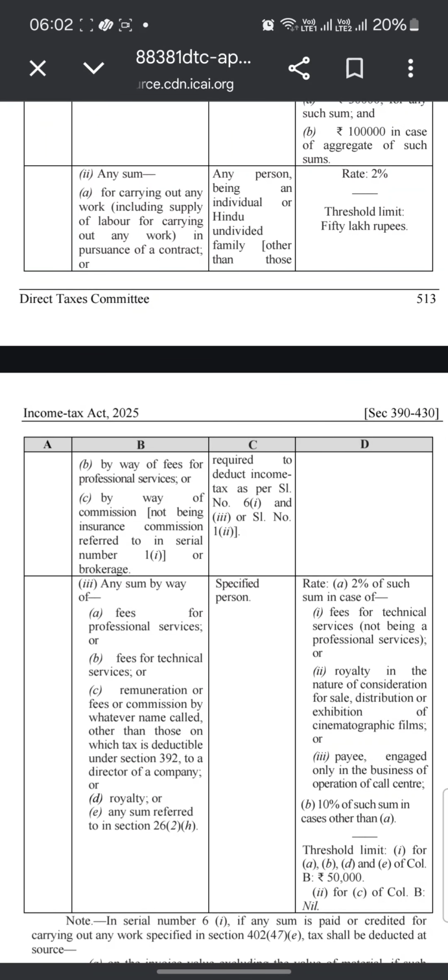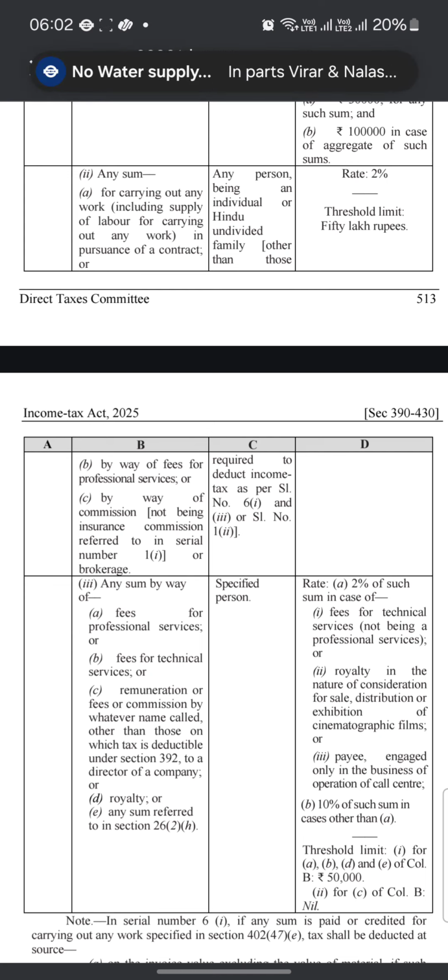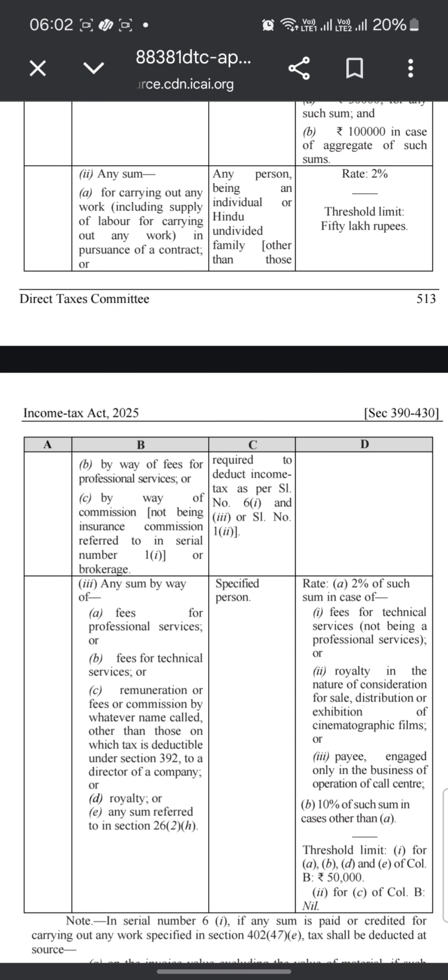Any sum for carrying out any work, including supply of labor for carrying out any work in pursuance of a contract, by way of fees for professional services, or by way of commission not being insurance commission referred to in serial number 11, or brokerage. Any person being an individual or family, other than the person required to deduct in serial numbers 61 and 62: the rate is 2% and the threshold limit is 50,000, 50 lakh rupees.